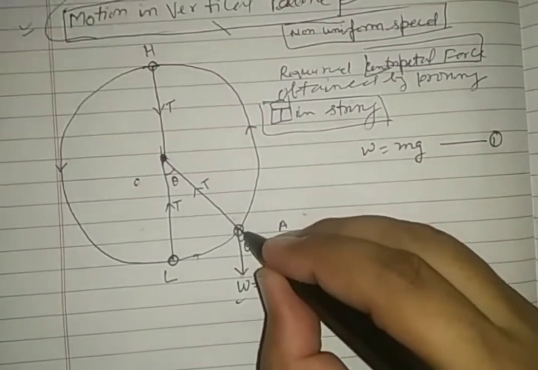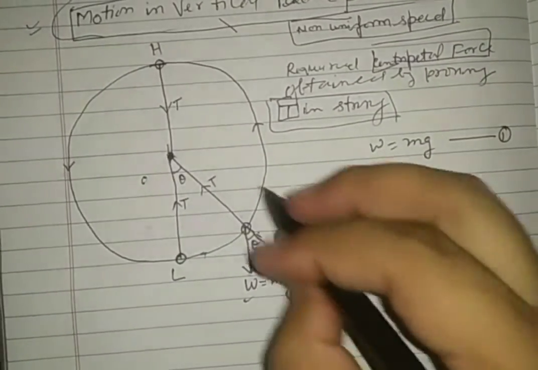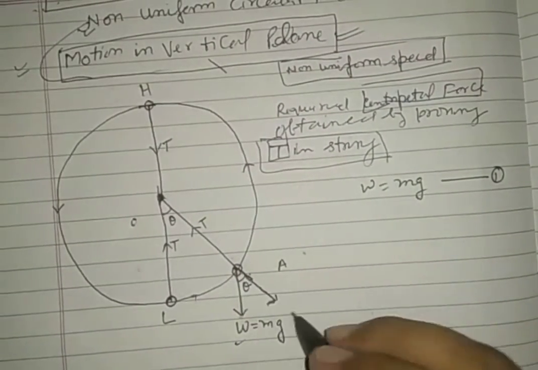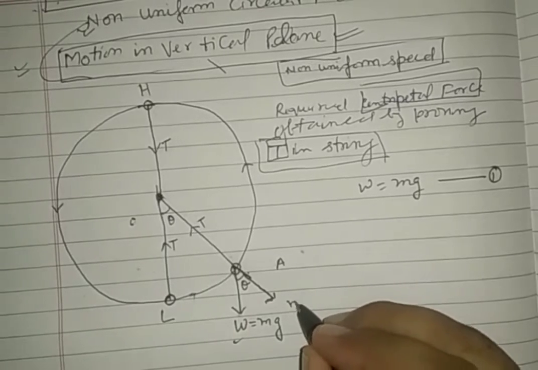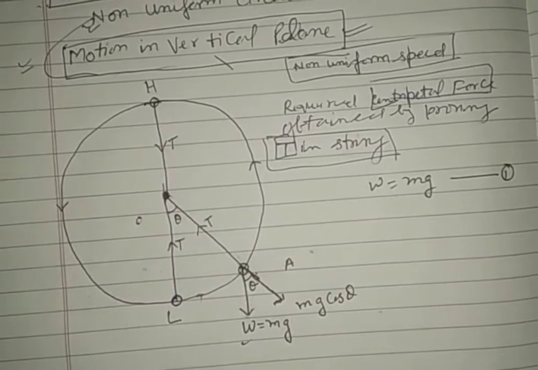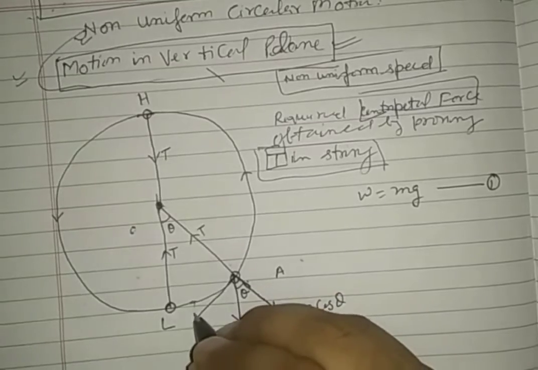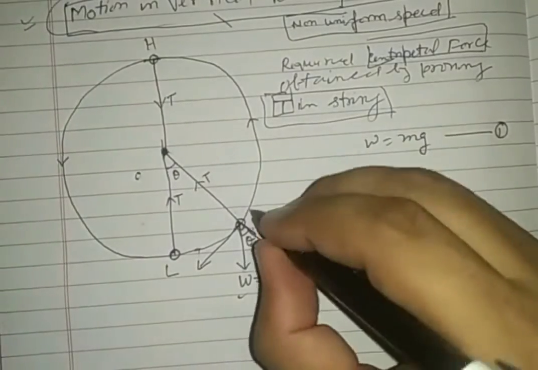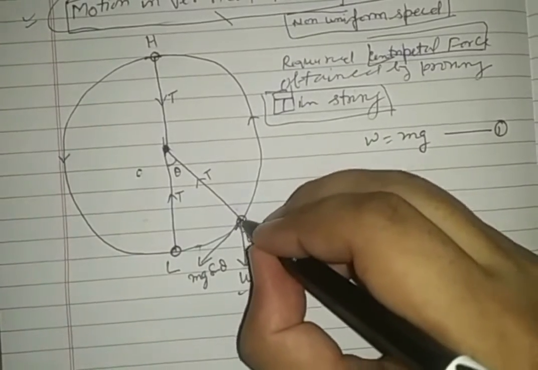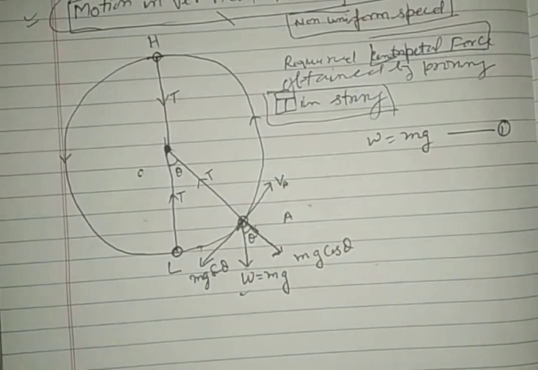So this is the projection along the thread, and here we will say it is mg cos theta. Now mg sin theta is the projection in this direction, along the velocity vector at point A.